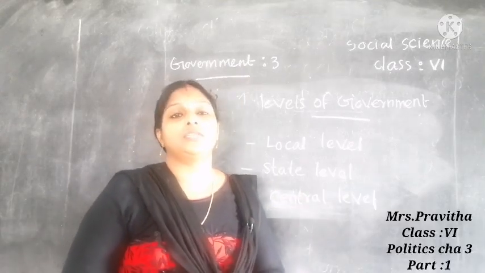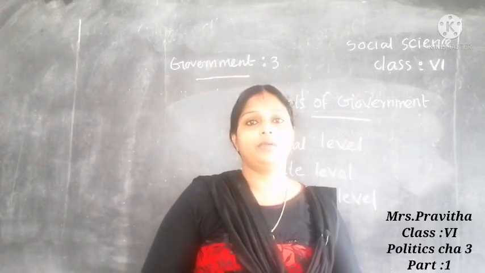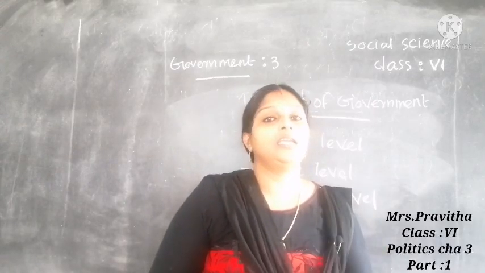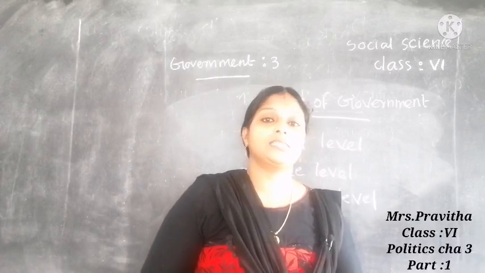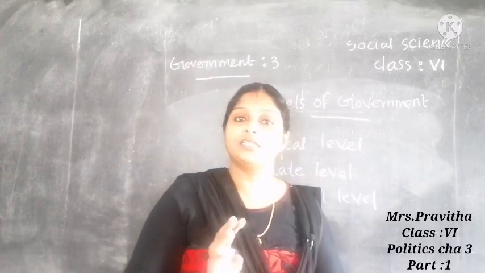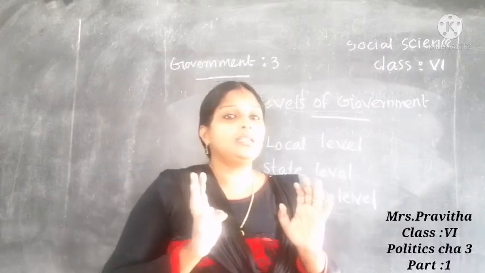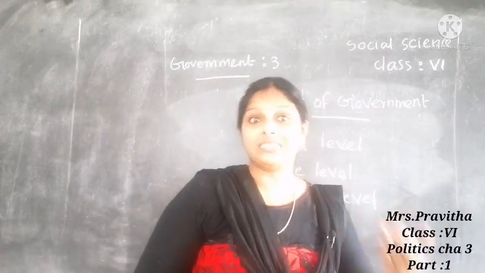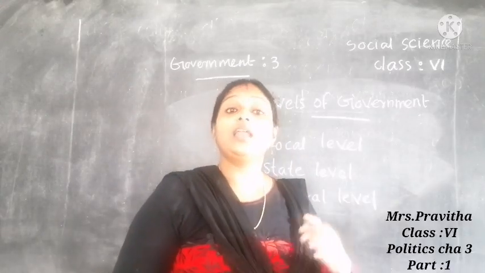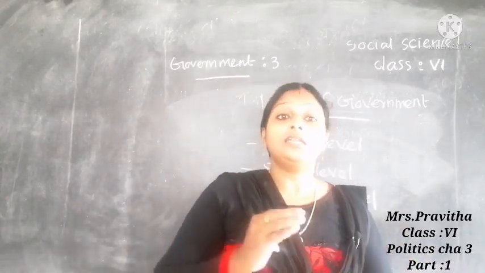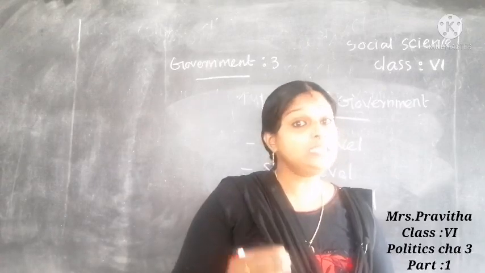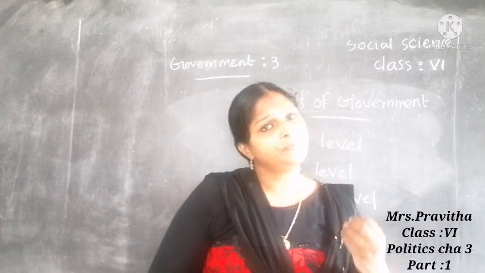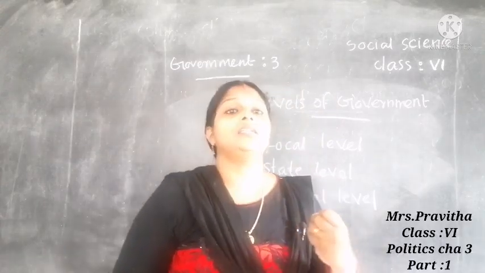First we are going to study about local self-government. Can you tell how many states are there in India? 28 states and 8 union territories are there in India. Each state is divided into districts. Districts are again divided into many wards, towns and villages.